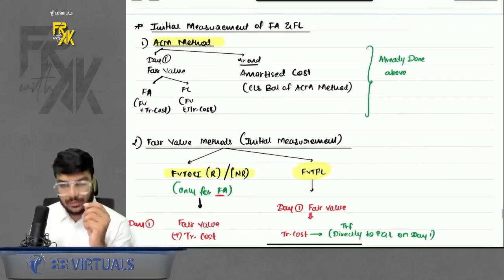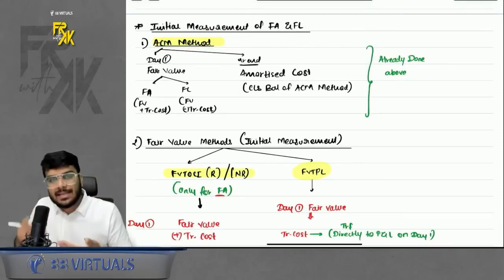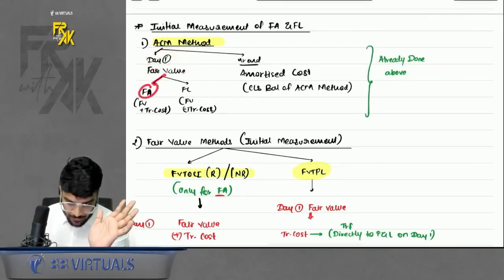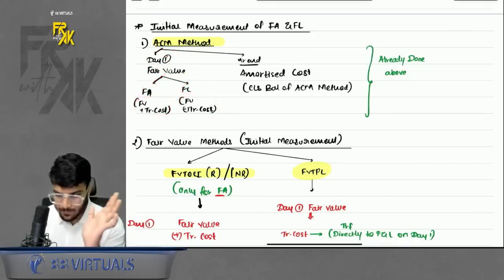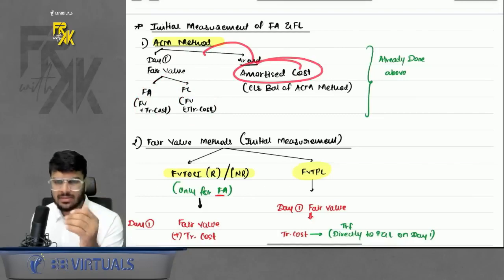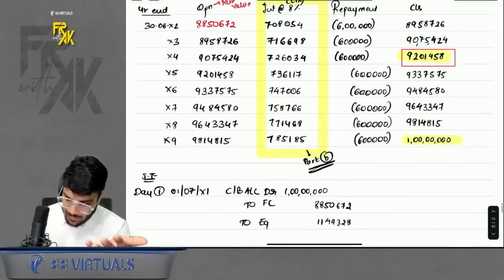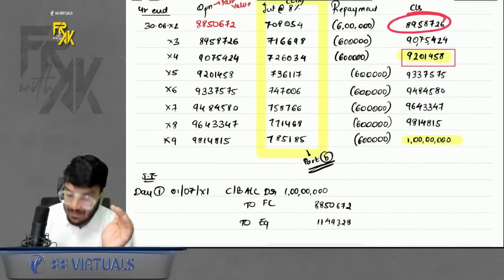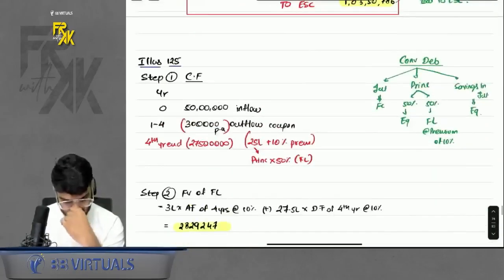So now we are moving forward with the other methods. ACM we already know. If I want to summarize ACM, on day 1 we recorded fair value. Fair value for FA is fair value plus TC. For FL, it is fair value minus TC. TC means transaction cost. On year end, we recorded amortized cost. Sir, what is amortized cost? Whatever is the closing balance of LAT, it is amortized cost, right? So your FA or FL stays at this value on year end. That is amortized cost.